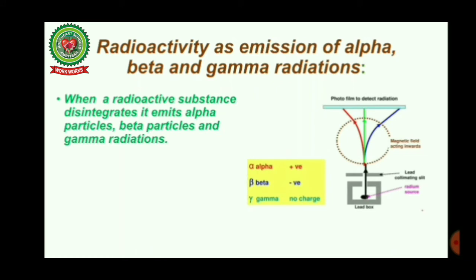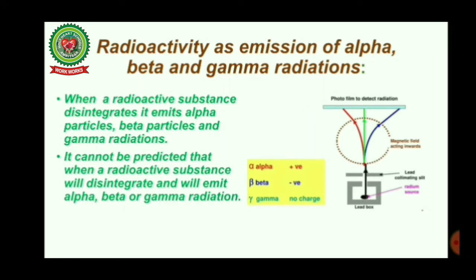Radioactivity as emission of alpha, beta and gamma radiations. Students, when a radioactive substance disintegrates, it emits alpha particles, beta particles and gamma radiations. During one disintegration, either an alpha particle or a beta particle will be emitted. Both cannot be emitted simultaneously, that is, at the same time. It cannot be predicted when a radioactive substance will disintegrate and emit alpha, beta or gamma radiation.